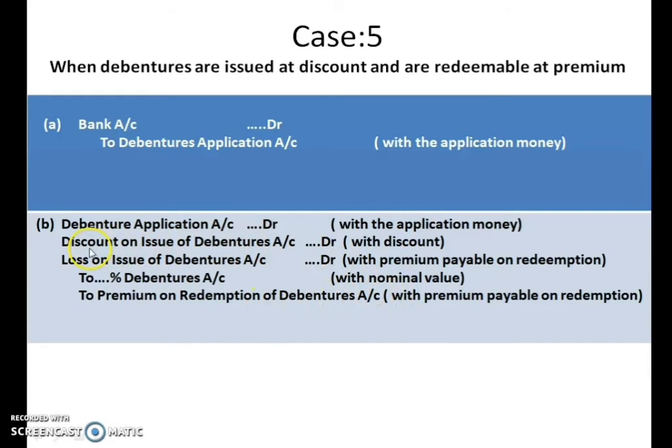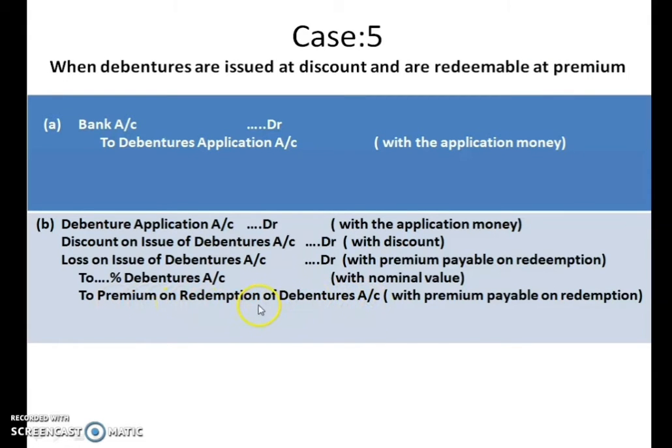Children, as you know, when you issue the debentures at a discount, you have to debit the discount. So this discount on issue of debentures is related to issue of debentures at a discount. And when you are redeeming the debentures at a premium, you have to credit the premium with the wording premium on redemption of debentures account.